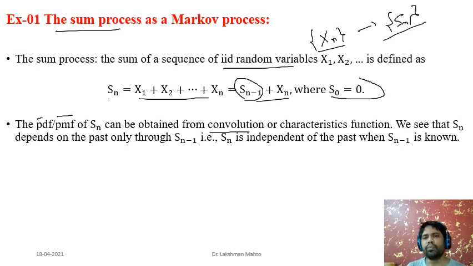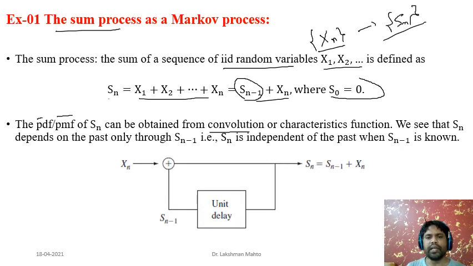Here in the IID process, we have already taken the criterion of independence. So we can define the PDF of Sn by using the convolution approach. We can define the PDF of this sum through convolution.